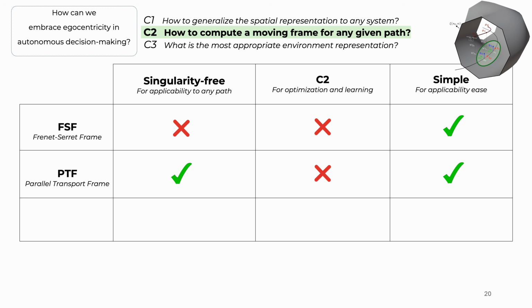And a third option that we've got is the Euler-Rodriguez frame, or the ERF. The ERF definitely is not as popular as the Frenet frame or the PTF, but it somehow has a mathematical beauty that the prior ones don't. The ERF is well defined, which means that there are no singularities, and it can also provide the required gradient information. However, the issue of the ERF is that it relies on Pythagorean hodograph curves. These are a subset of polynomial curves which are extremely cumbersome to work with, and for that reason, using the ERFs is definitely not straightforward.